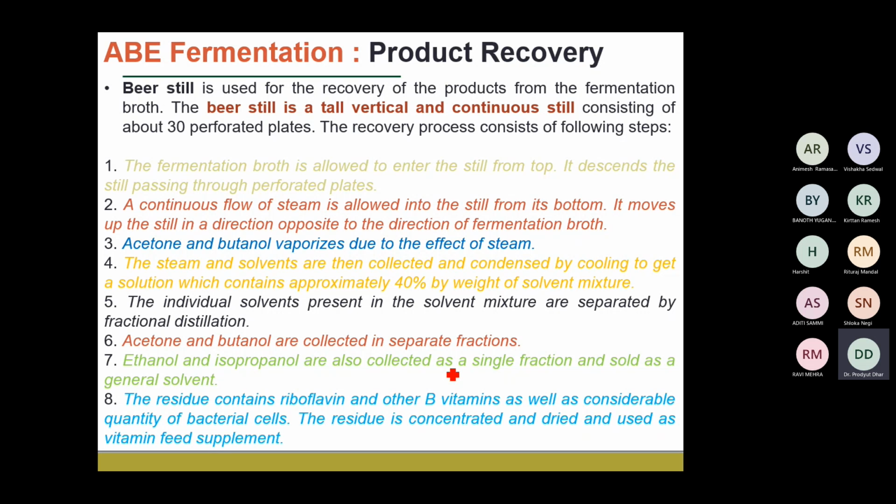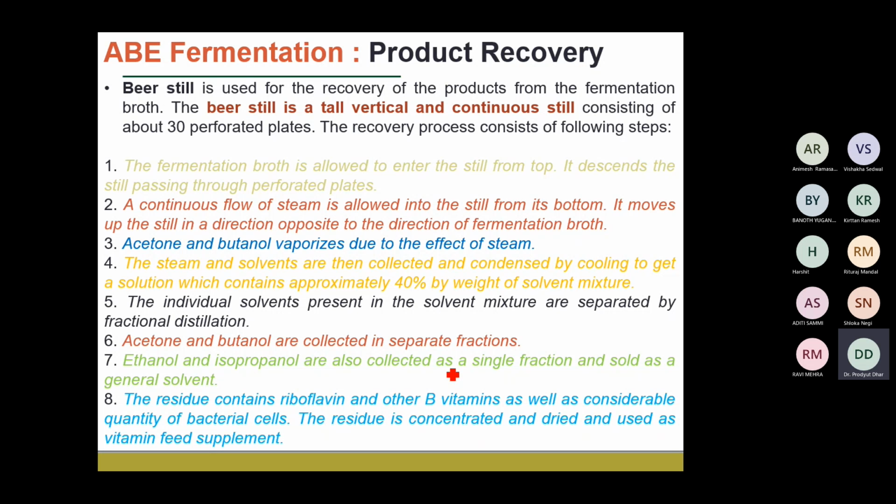So if we simply heat the fermentation media from room temperature up to 50 degrees and keep it there, whatever acetone is there will be vaporized out, and we can separate it in a distillation column. Generally, the separation of these volatile components is carried out in distillation columns, utilizing the volatility of each compound.